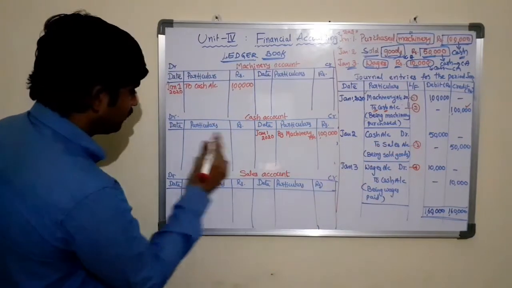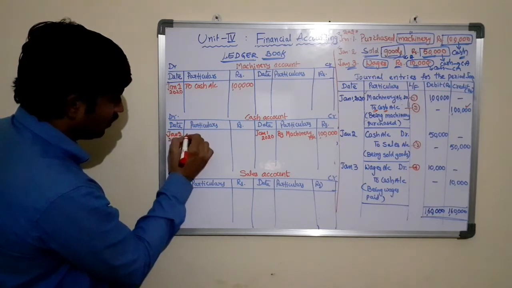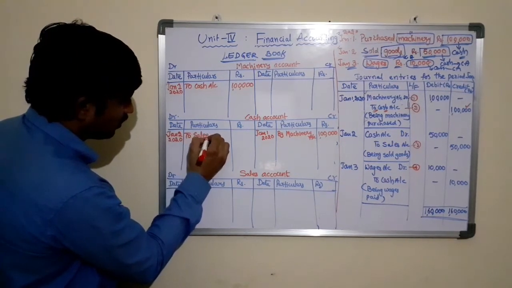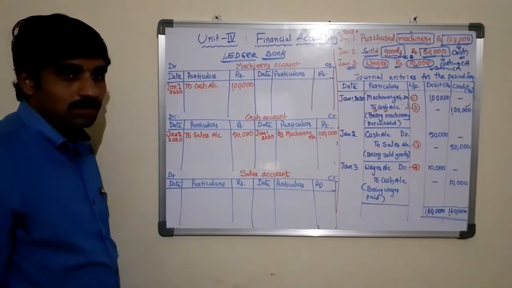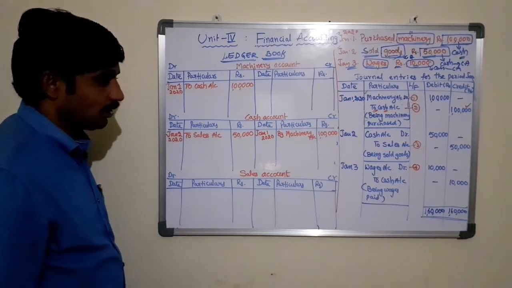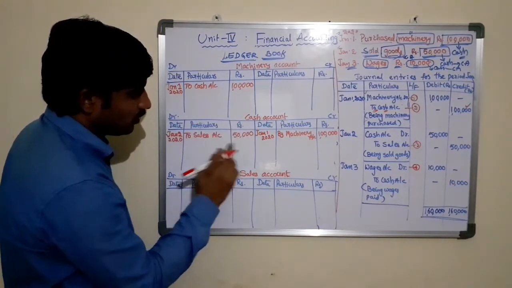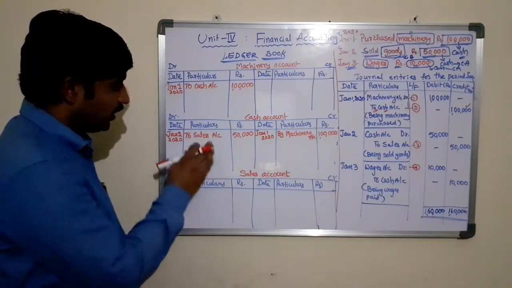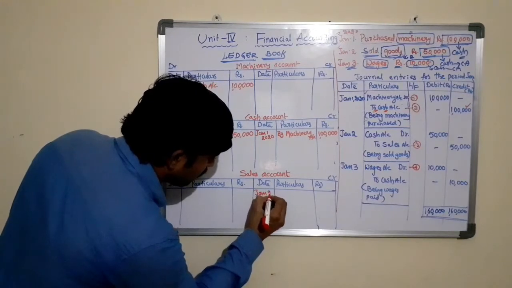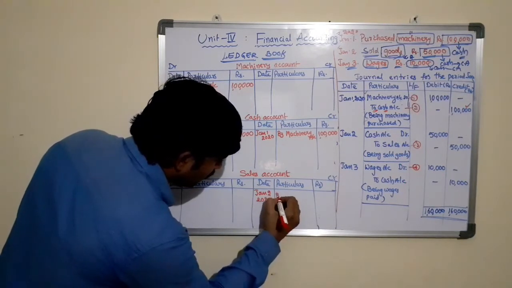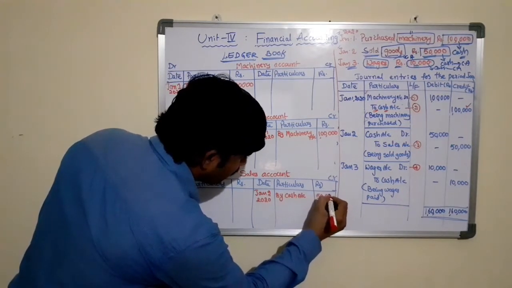So in the cash account, on the debit side, January 2nd, 2020, To sales account, worth rupees 50,000. Immediately, in the sales account, cash should be written on the credit side. So date January 2nd, 2020, By cash account, worth rupees 50,000.